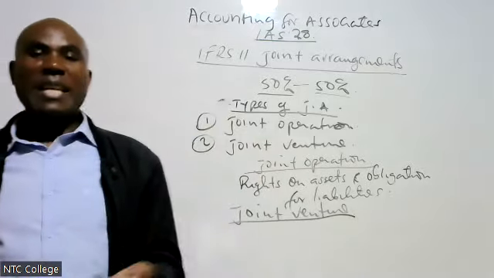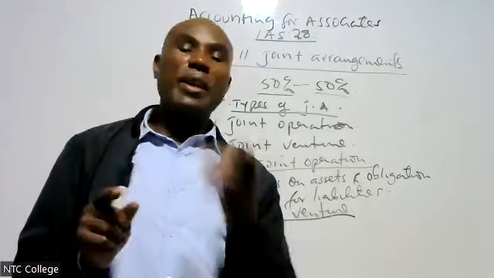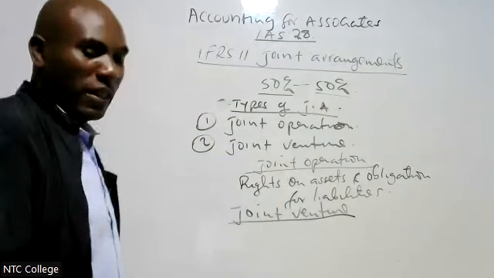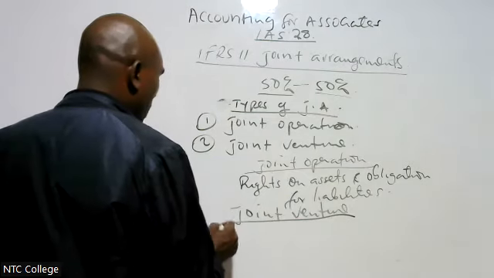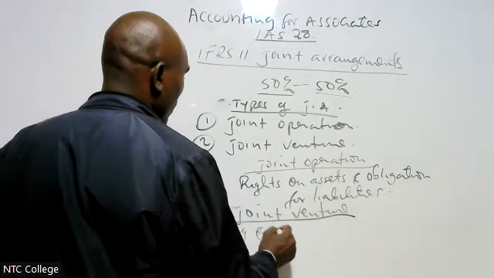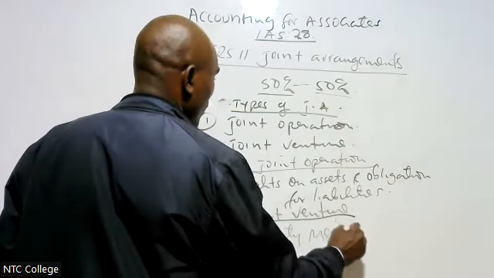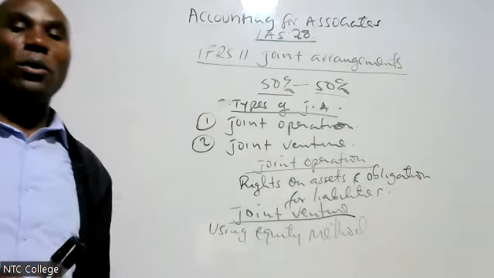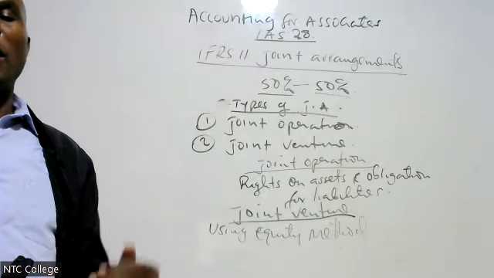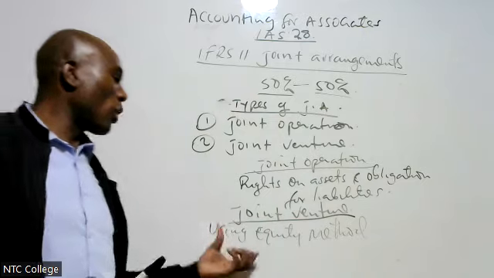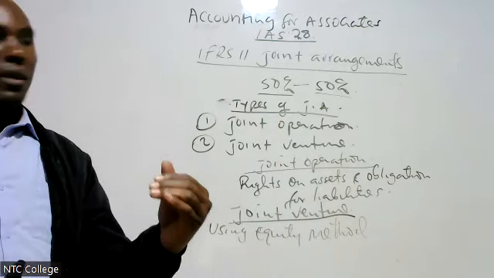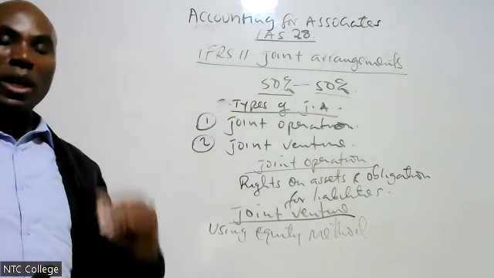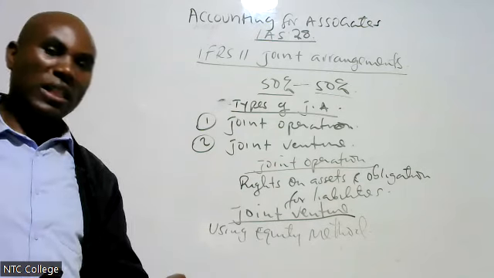Therefore, in a joint venture, we account using what we call the equity method. Joint venture is accounted for using the equity method, whereby we recognize the joint venture at cost, the same way as an associate.